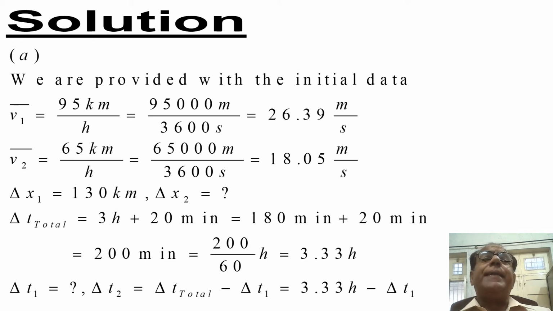Now delta t1 is to be determined, while delta t2 will be delta t total minus delta t1. We know that delta t total is 3.33 hours. So delta t2 will be equal to 3.33 hours minus delta t1.